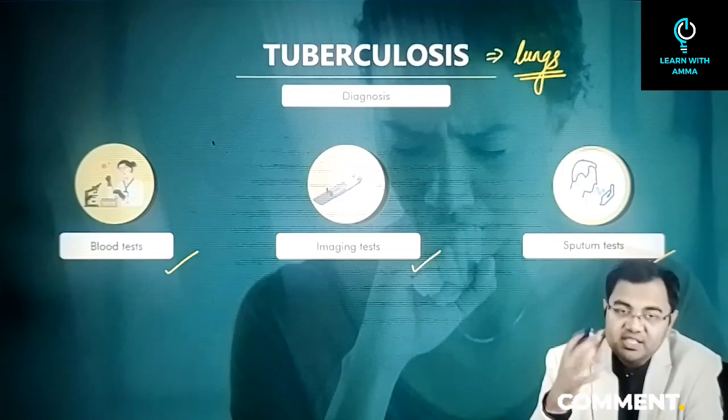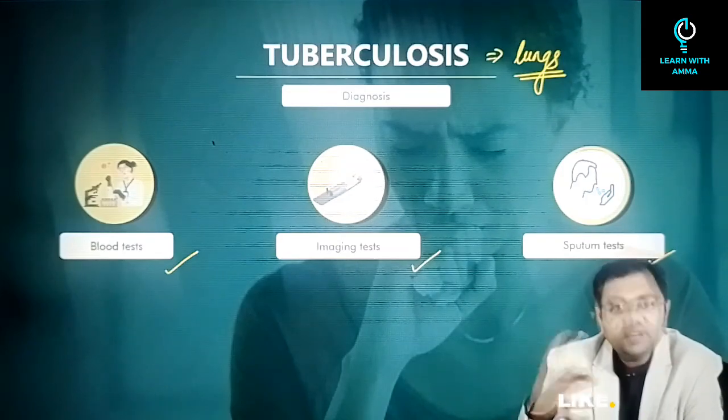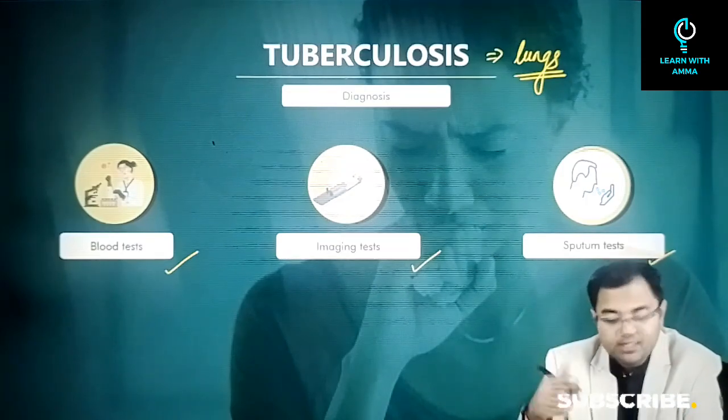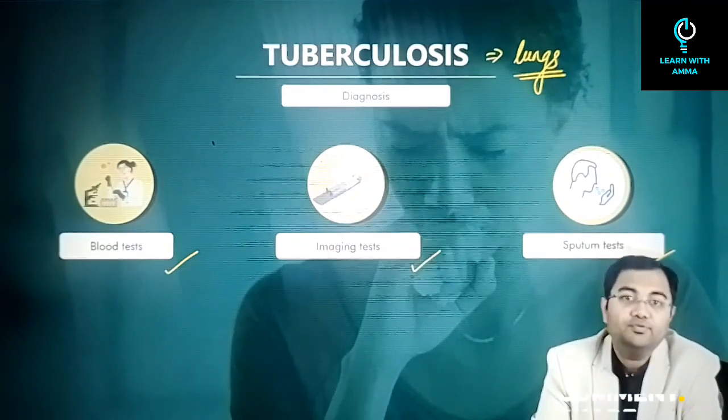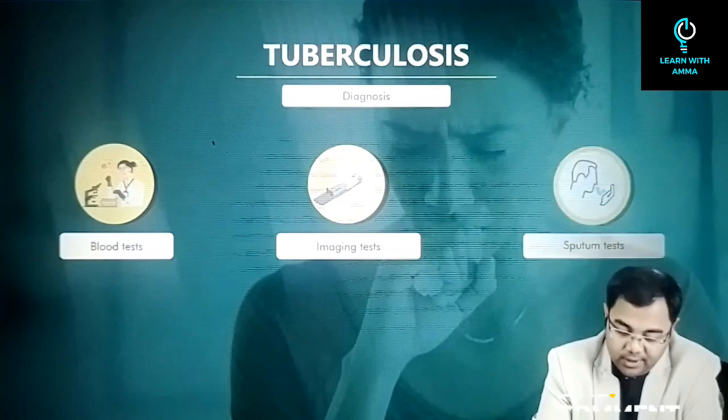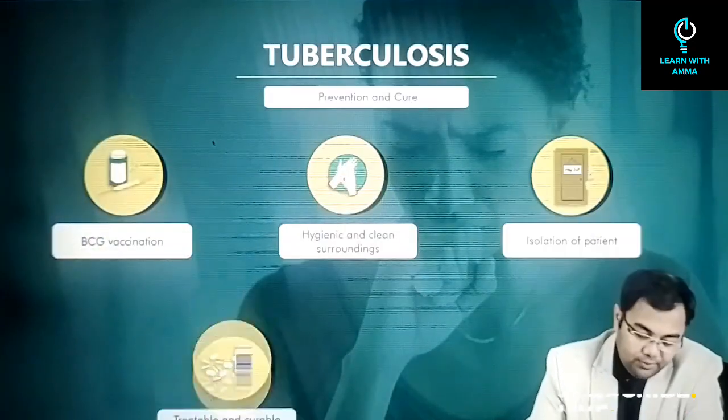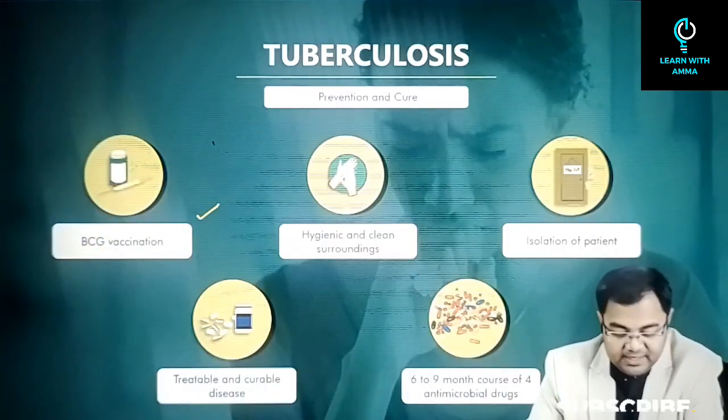So that's why this imaging will tell you whether or not tuberculosis exists. And then a sputum test is something else that is done to understand whether the bacteria of tuberculosis exist or not. Then prevention and cure. First of all, the BCG vaccine is one of the leading vaccines.